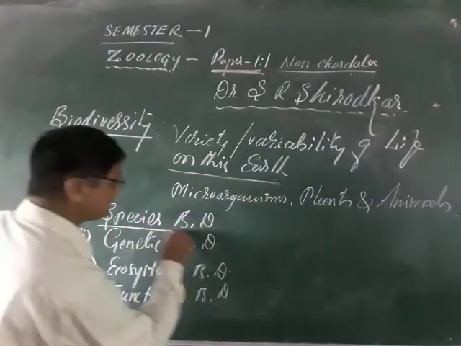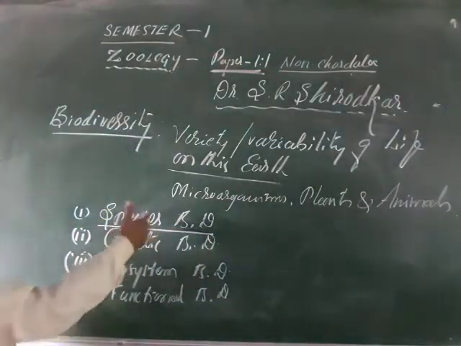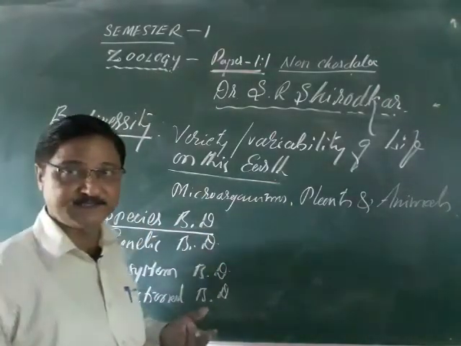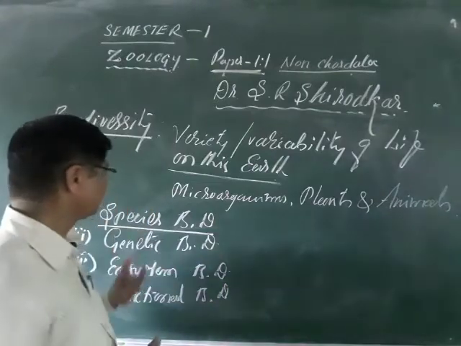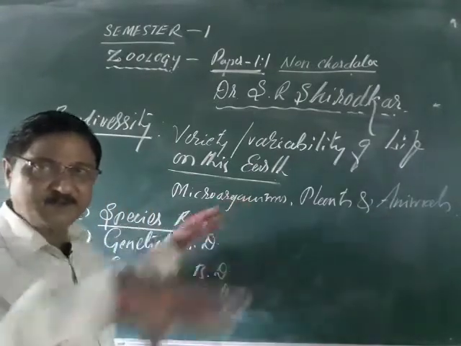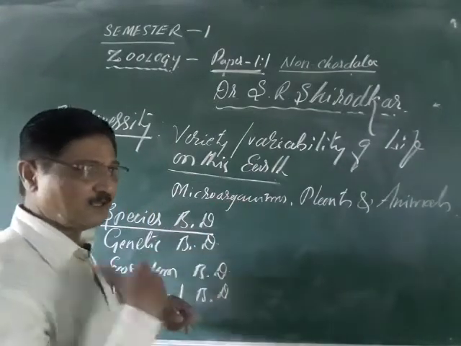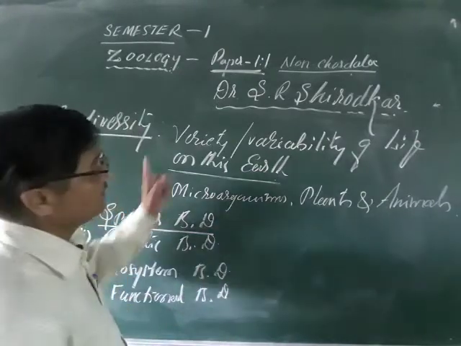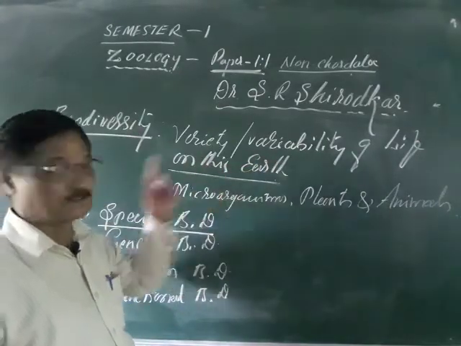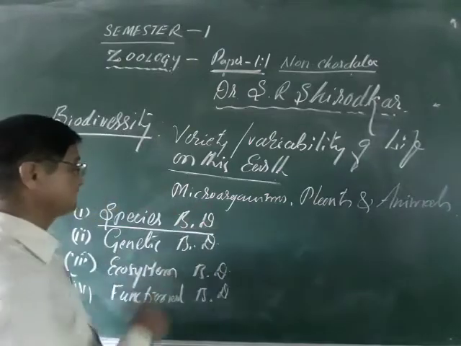So species biodiversity, the first: species means different animals or plants, and they come under the species. A large number of varieties of species are found on this planet or this earth. So that was the species diversity.